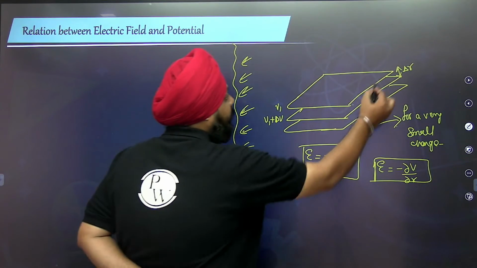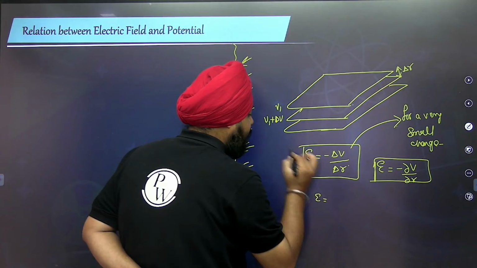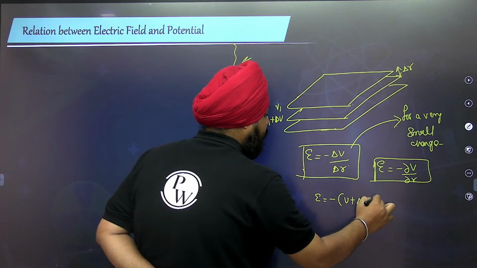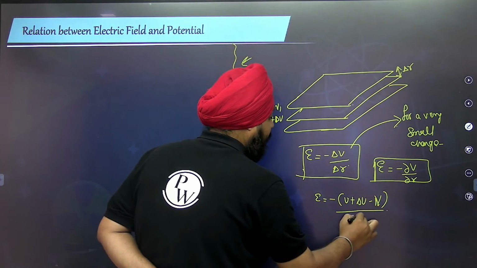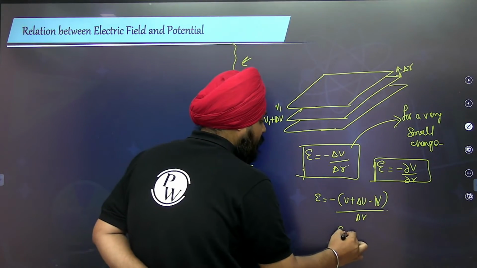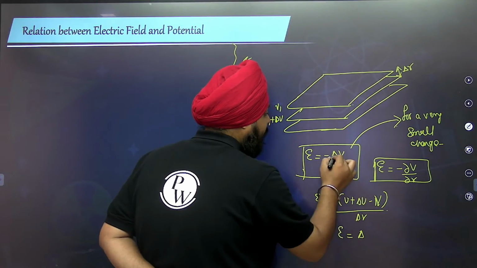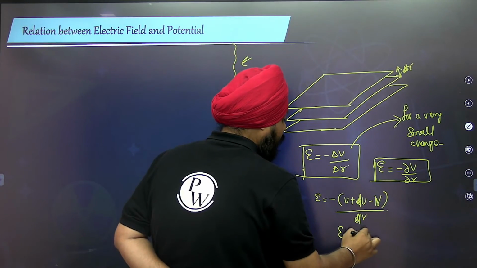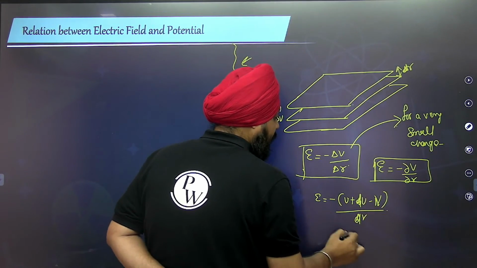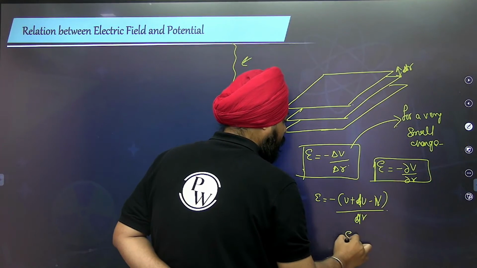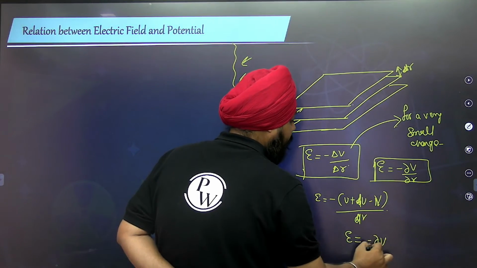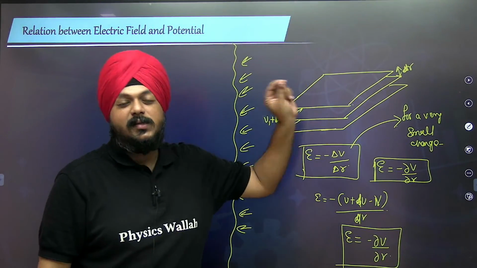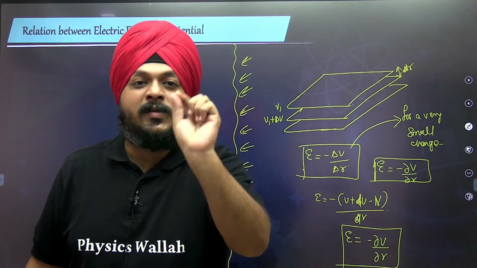The difference between the two equipotential surfaces is negative of V plus delta V minus V, whole divided by delta R. So E is equal to negative of dV by dR. This is for a very small change, and obviously the distance between two equipotential surfaces is quite small.